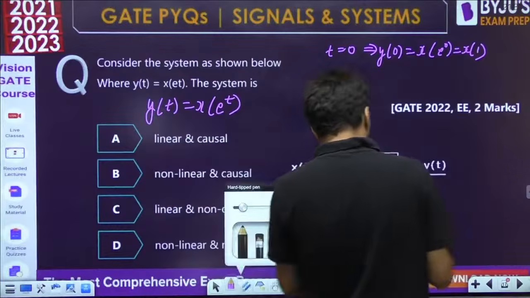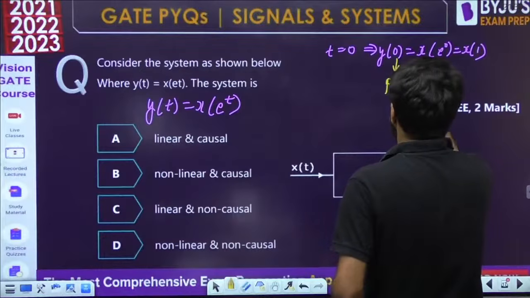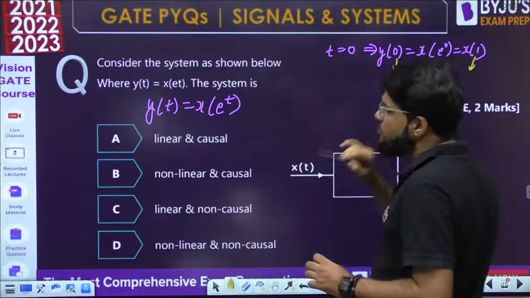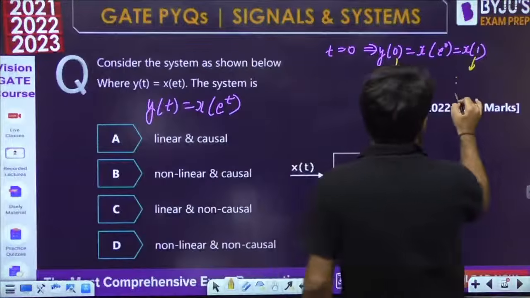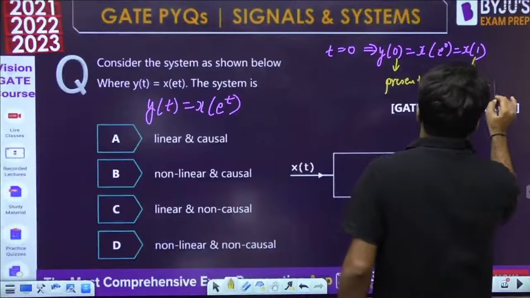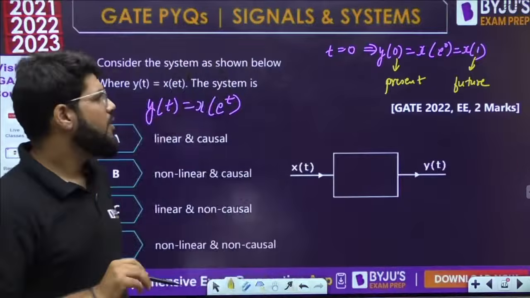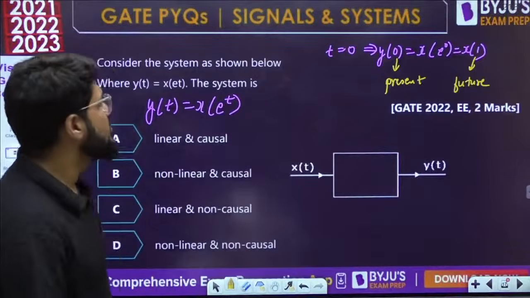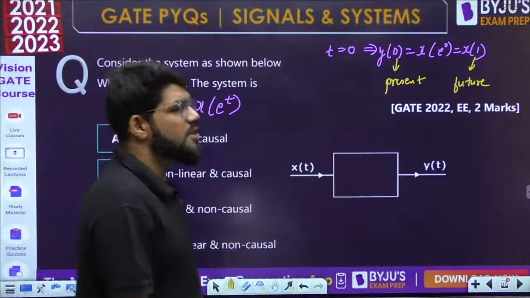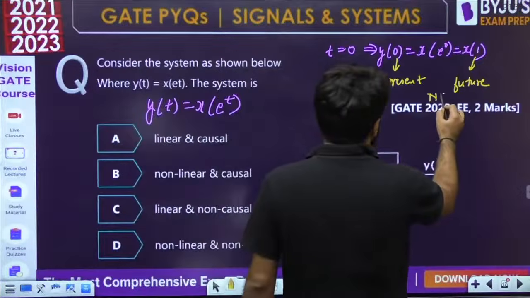You want to calculate the value of the output at t equal to 0, that is the present time. But what is the value of the input you require? You require the value of the input at t equal to 1, which is the future time. So that means the system is non-causal. Whenever you need the future values of the input, the system is non-causal.